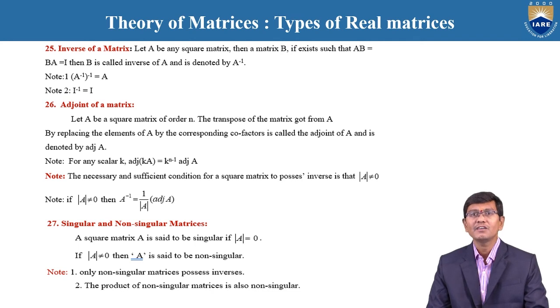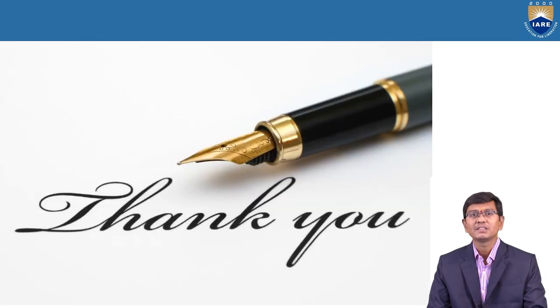Under singular and non-singular matrices, first, only non-singular matrices possess inverses, because for the inverse of a matrix the det must not be equal to 0. Second, the product of non-singular matrices is always a non-singular matrix, because the det is not equal to 0, so the product of non-singular matrices is also non-singular.